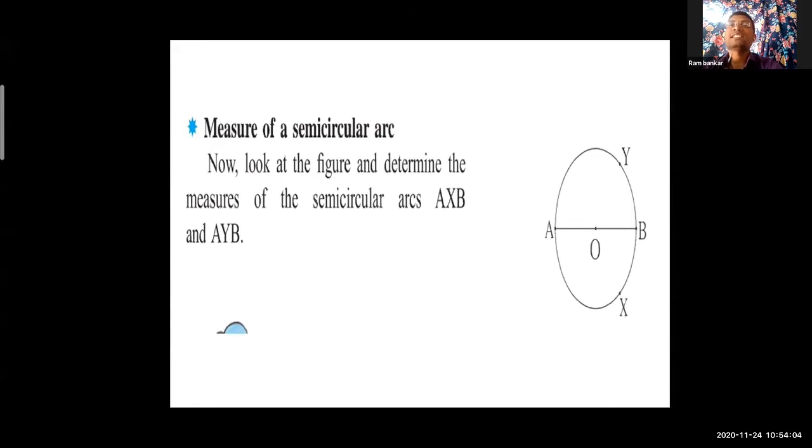The next part is semicircular arc. What is a semicircular arc? Now look at the figure and determine the measures of semicircular arcs. What are semicircular arcs? AXB and AYB. Okay, these are the semicircular arcs. Semicircular means what? Both parts are equal. The parts are divided by the diameter. Because of the diameter, the circle got two parts. And how? Equal parts, AYB and AXB.